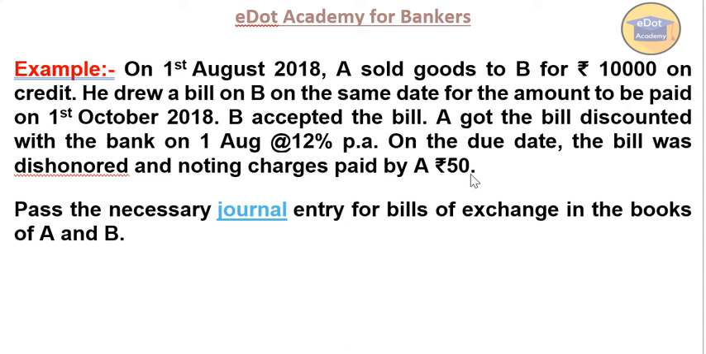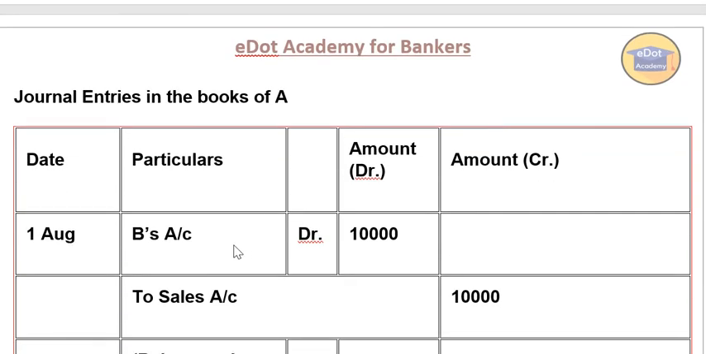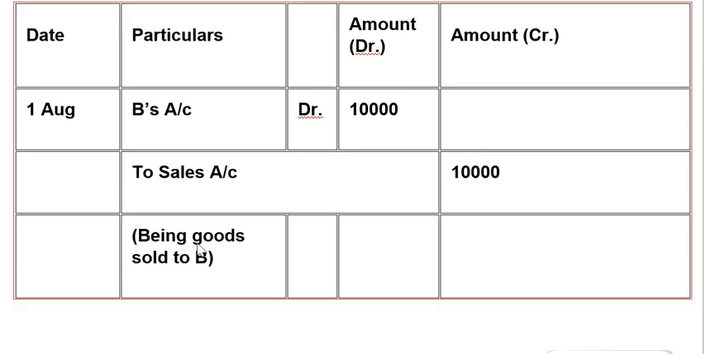Clear? Now how to make the journal entries? First, I will take one by one, in books of A. Because A has sold goods for 10,000 rupees to B, what are the entries? B's account debit, sales account credit. I think this is very, very important. Because he's selling on credit, B is a debtor, so B's account will be debited and sales account will be credited. The narration is: being goods sold to B.